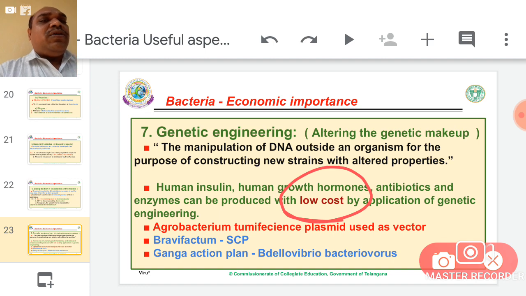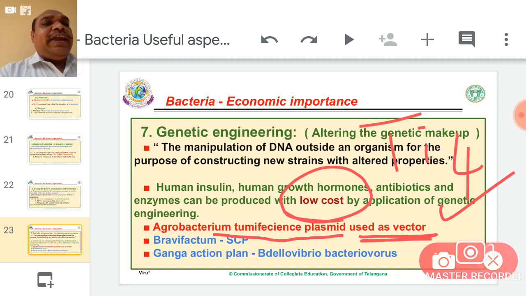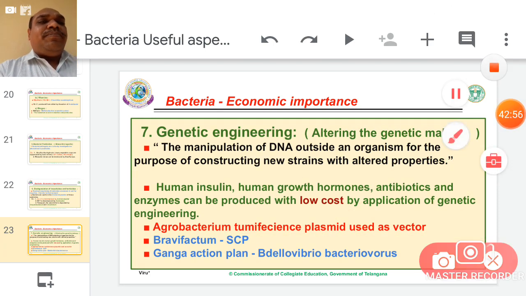For example, the Agrobacterium tumefaciens plasmid is used as a vector. Remember the Ti plasmid. This plasmid is used as a vector in gene transfer techniques in genetic engineering programs. Brevibacterium is a bacterium name.